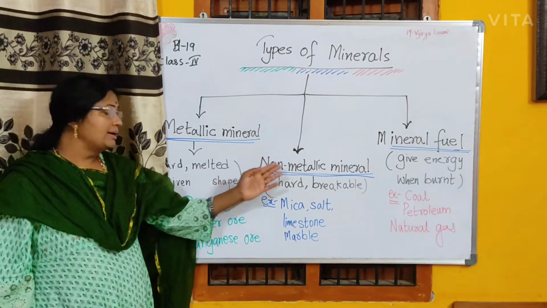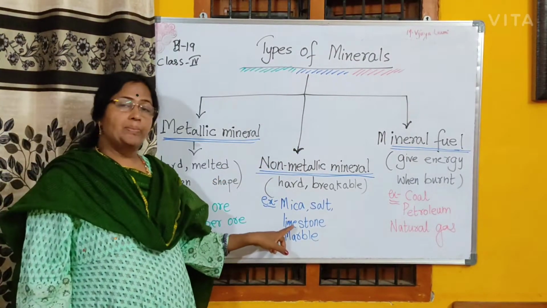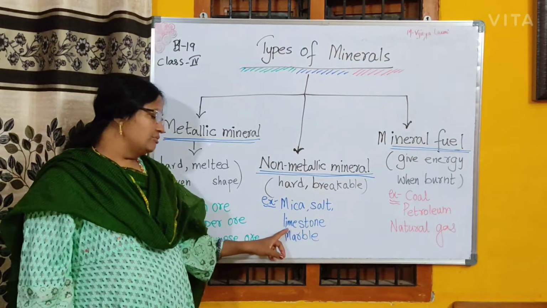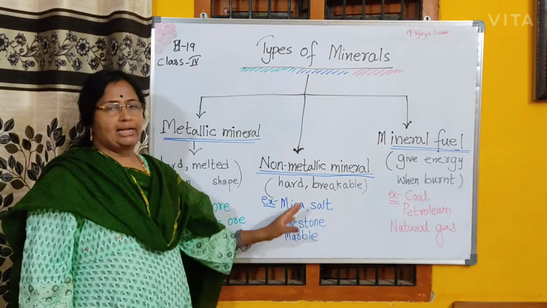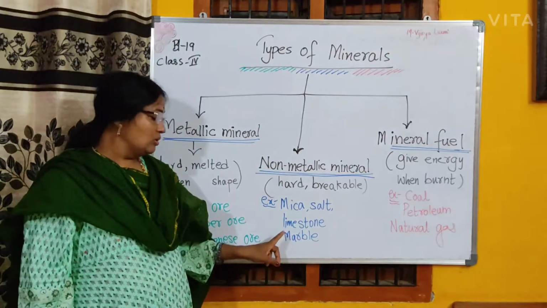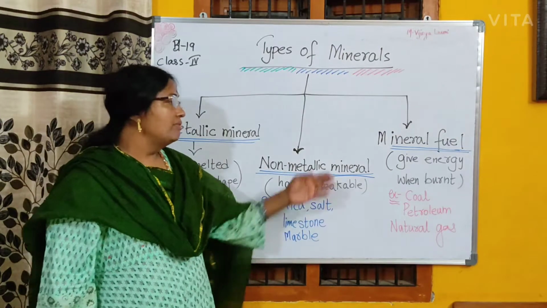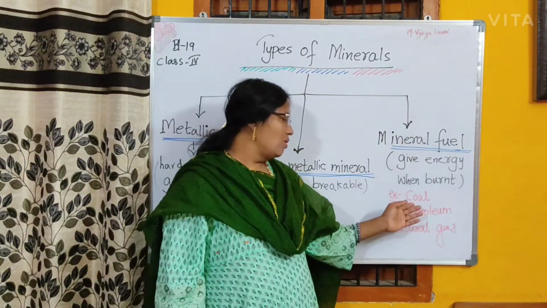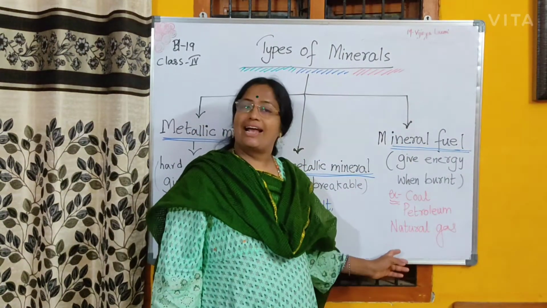When we come to non-metallic minerals, we have mica, salt, limestone, marble. When we come to mineral fuels, we have coal, petroleum, natural gas.